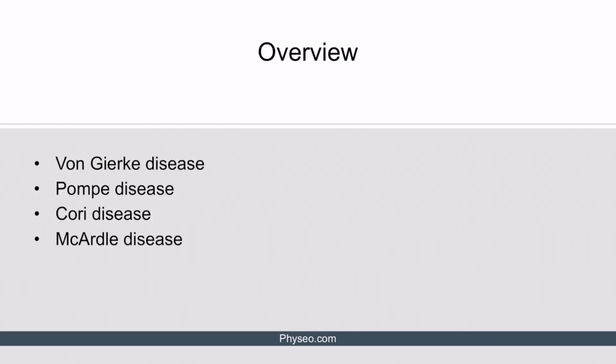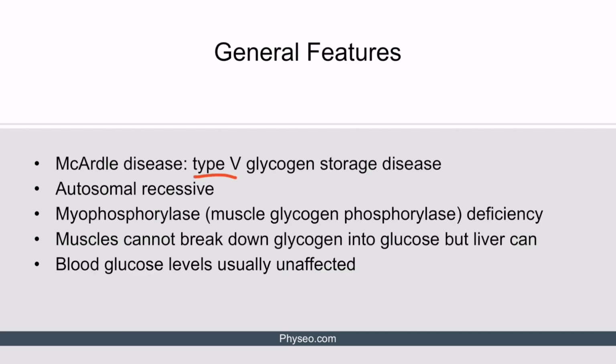Okay, now let's discuss the final topic, McArdle disease. McArdle disease, a type 5 glycogen storage disease, is an autosomal recessive condition caused by a myophosphorylase deficiency. This enzyme is also known as muscle glycogen phosphorylase. This enzyme is essential for glycogenolysis in muscle tissue.